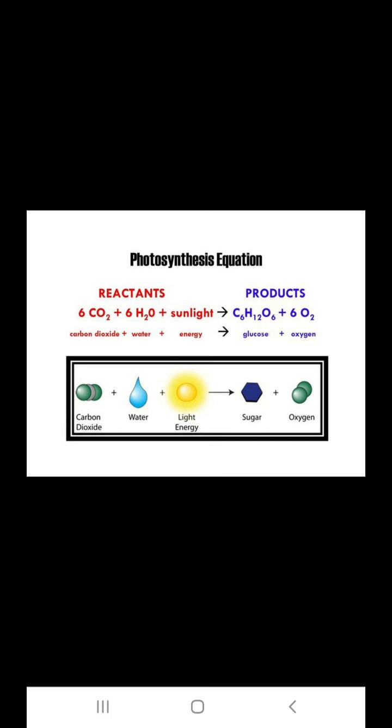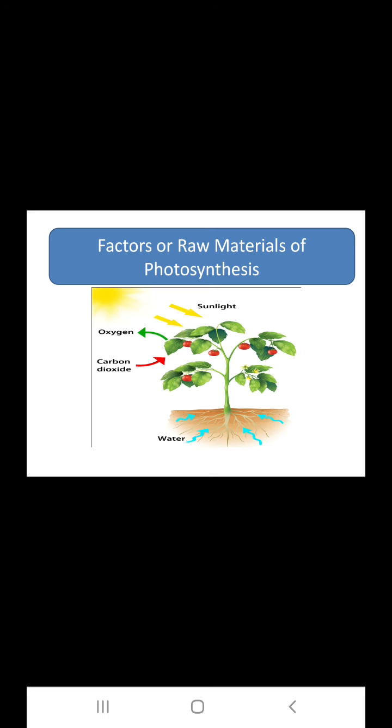By observing the equation, we come to know the raw materials or factors of photosynthesis. The equation shows the overall process of photosynthesis. By utilizing these raw materials, plants prepare food materials. Let us proceed to the factors of photosynthesis. They are light, carbon dioxide, water, and chlorophyll.